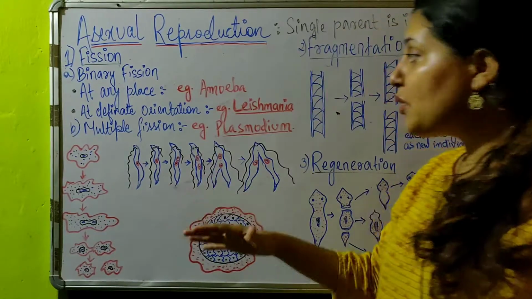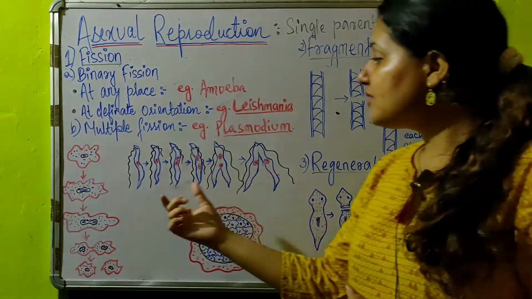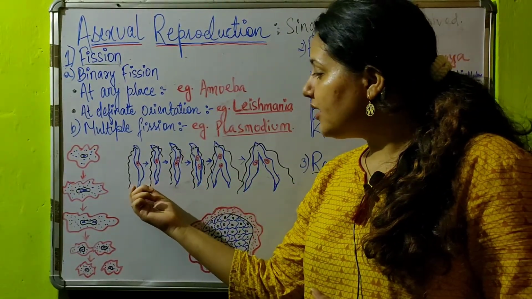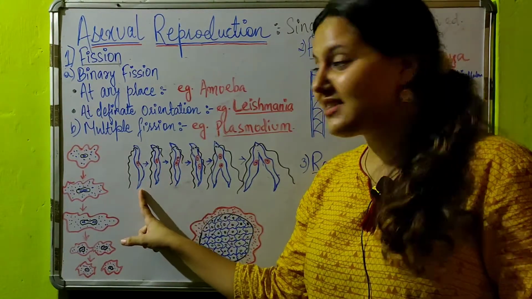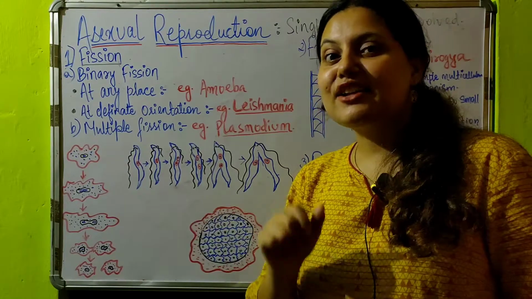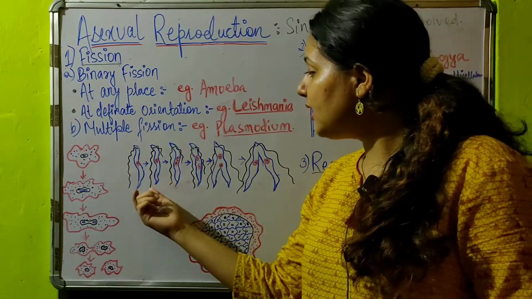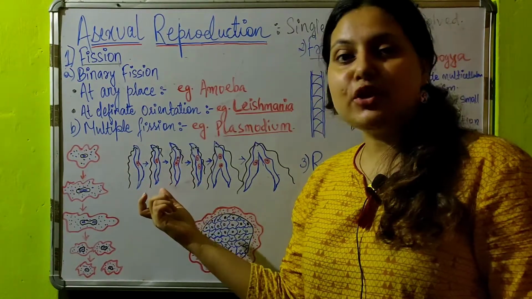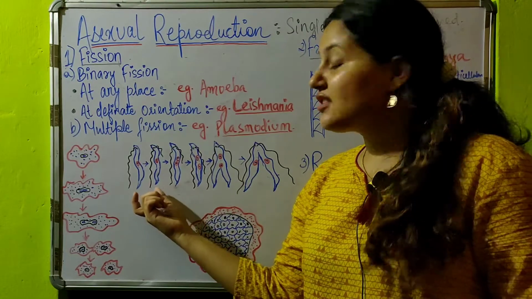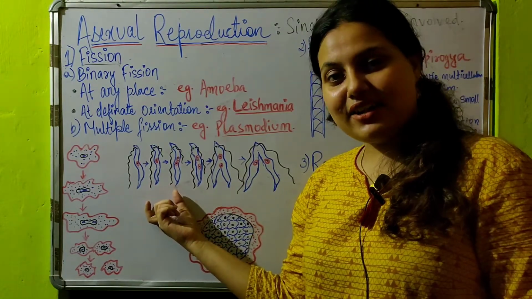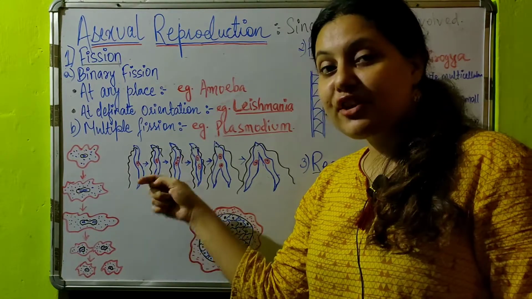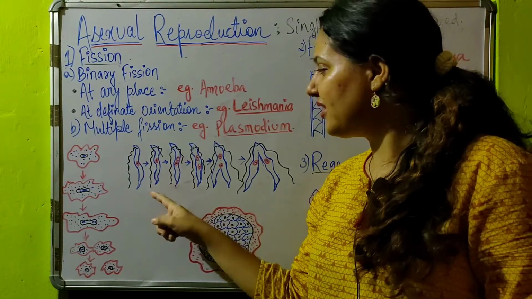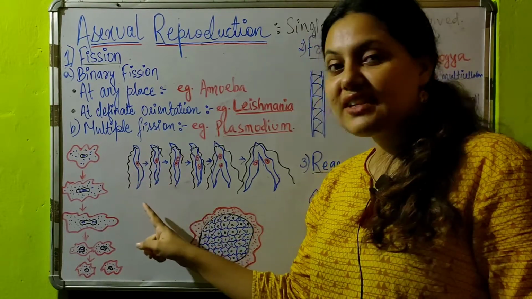Now coming to leishmania, you see out here there is a whip like structure, isn't it? And it is having a single flagellum. It belongs to the phylum Euglenoids, and it is an organism which causes Kala Azar in humans. You see this is having a pointed kind of structure out here, and it is having a single flagellum.